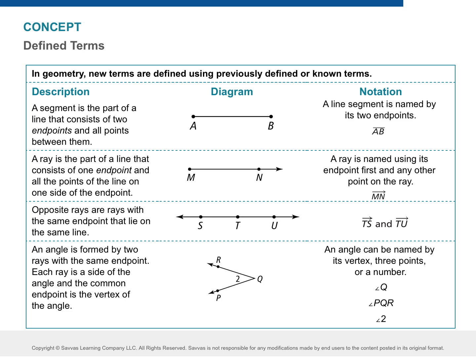There's only one endpoint. What do you notice goes on this way? It keeps going, right? Arrows mean infinite. Okay, what about the opposite rays, that third one? How many rays make up that line? 2. What's the starting point for both of those? T, right? If I'm here, I have a ray going this way, and I have a ray going this way. So a ray has a starting point, and then it goes on forever in one direction.